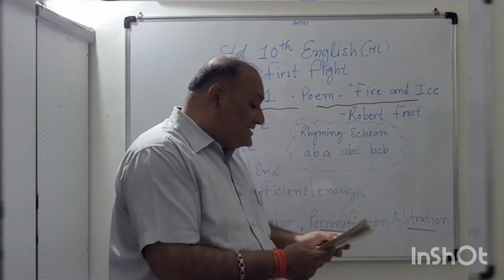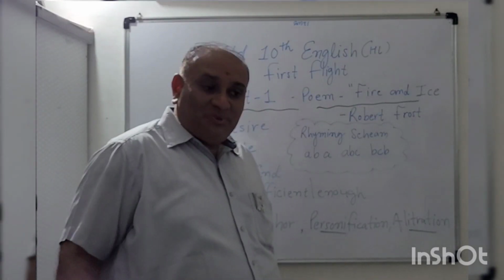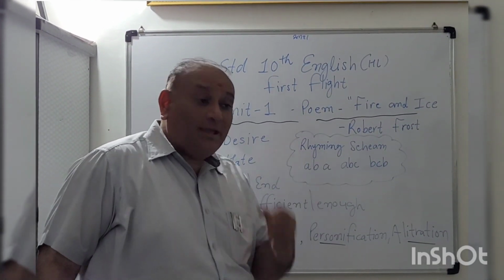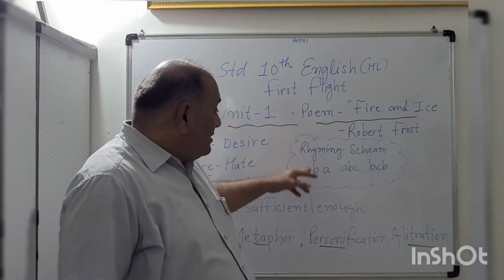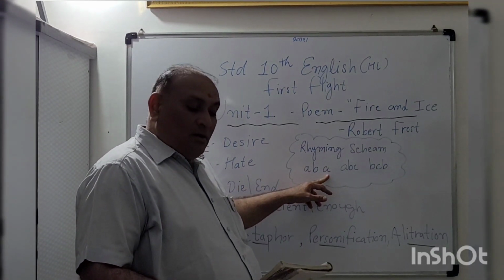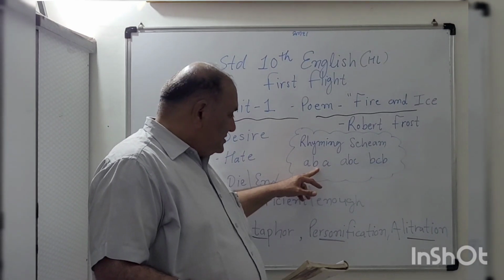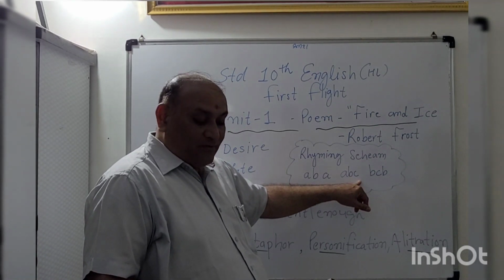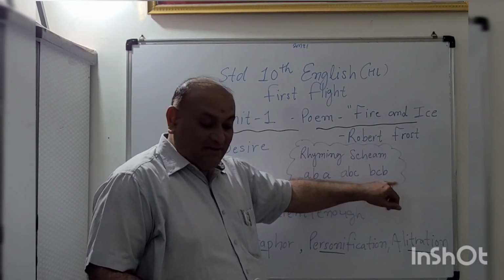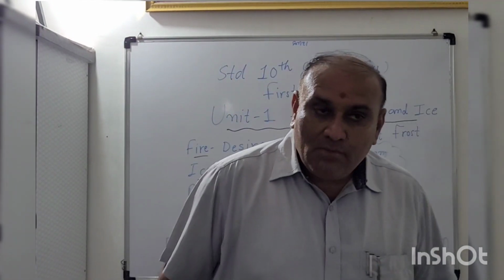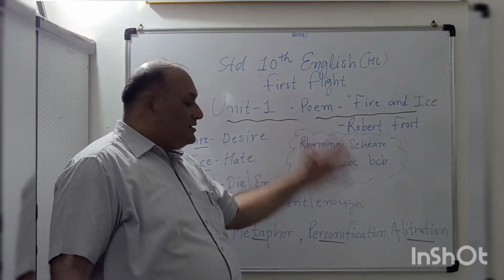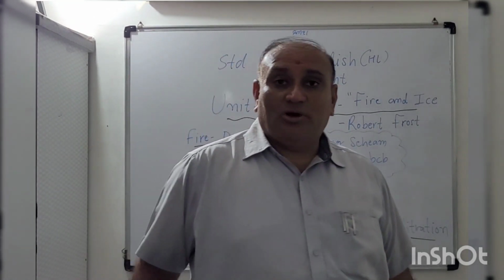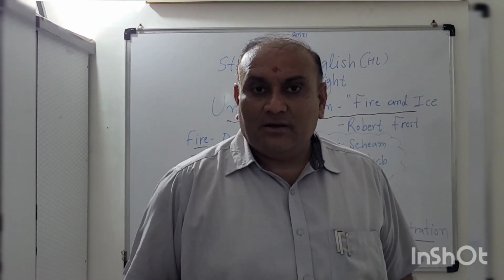Now, the rhyming scheme. See, in figures of speech, another very important topic of grammar, we can have the rhyming scheme, or we can have the idea of the same. Here, the rhyming scheme is ABA. The first line is A, the second line is B, and the third line is A. Fourth line A, B, C, fourth, fifth, and sixth, and B, C, D, seven, eight, and nine. So this is the rhyming scheme, and Robert Frost has really good poems with good messages. Very small, tiny poems with good messages.